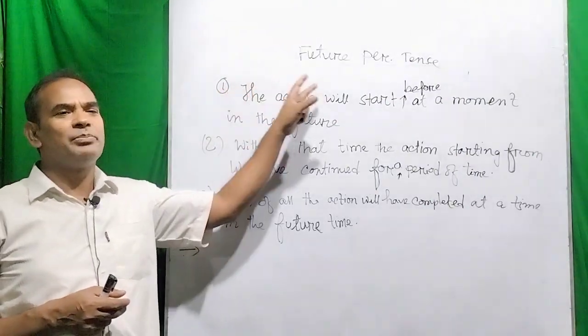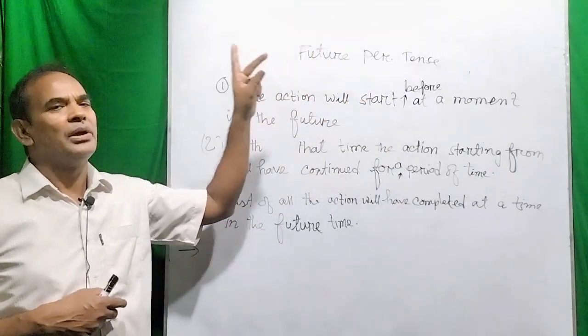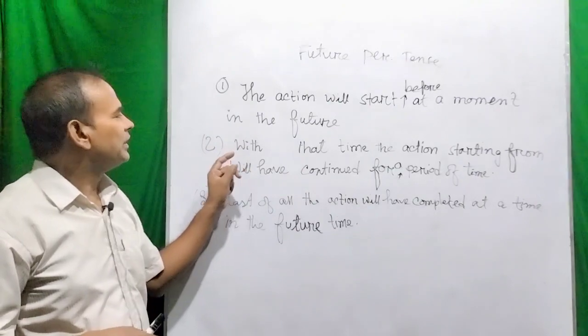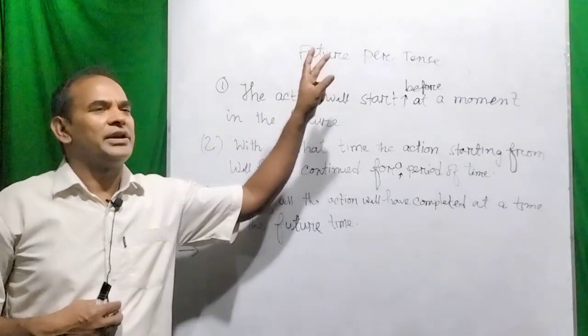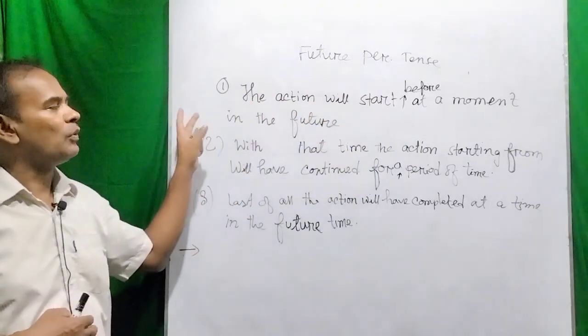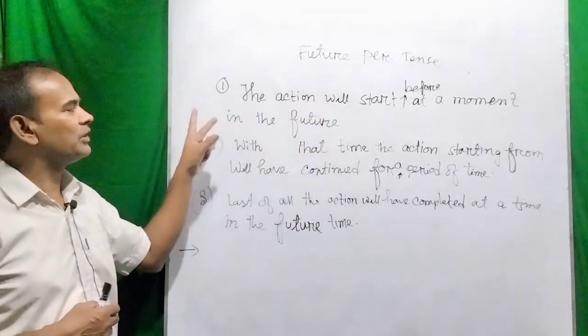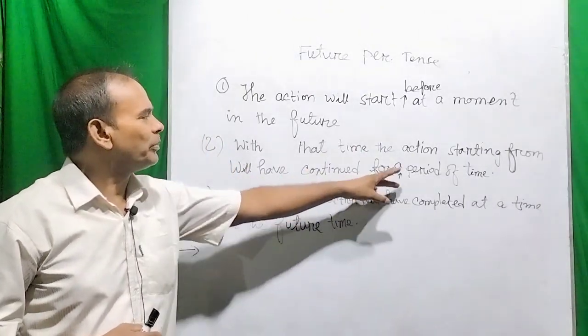will start before a time in the future, and the second one is that from the time where the action will start, and after that time the action will have continued for a period of time.